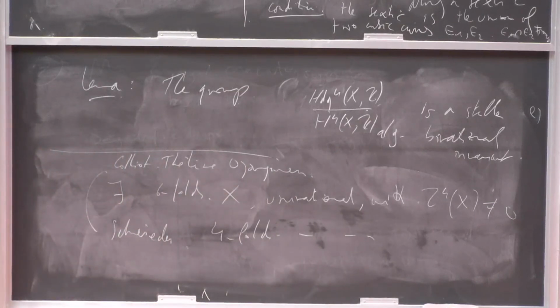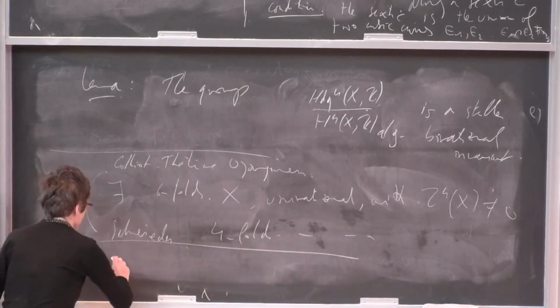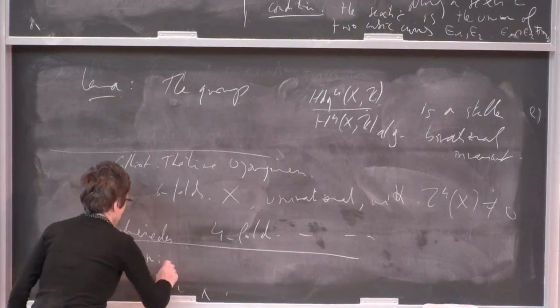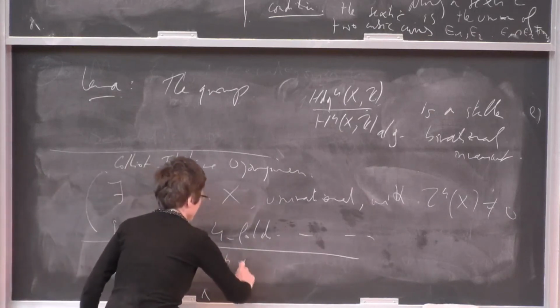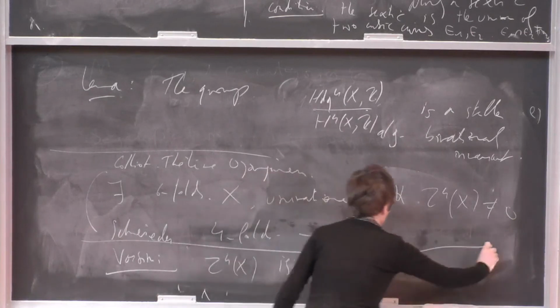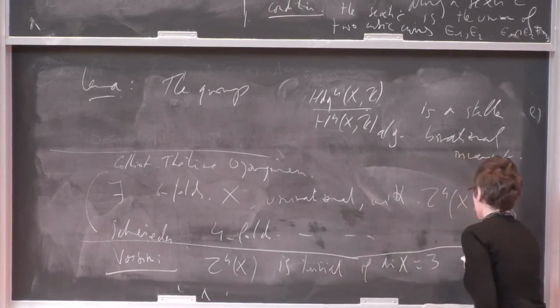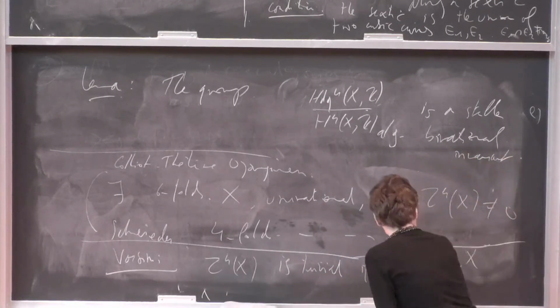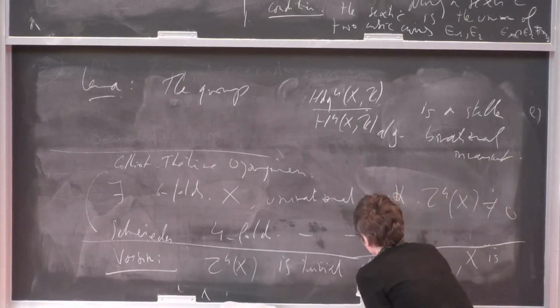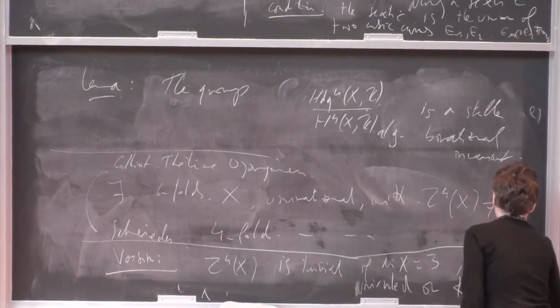And then we cannot go to lower dimension because I had proved that this group, Z^4 of X, is trivial if the dimension of X is 3 and X is, for example, uniruled or K_X is trivial.